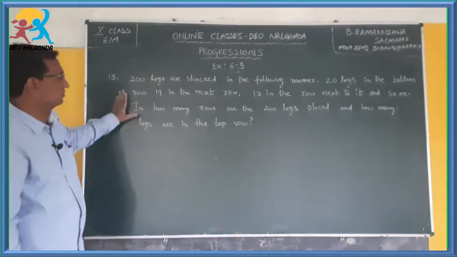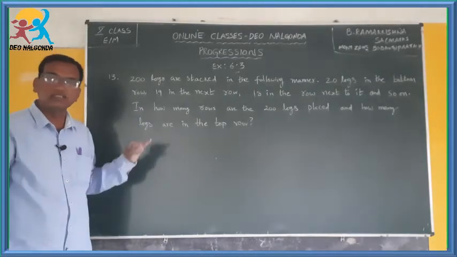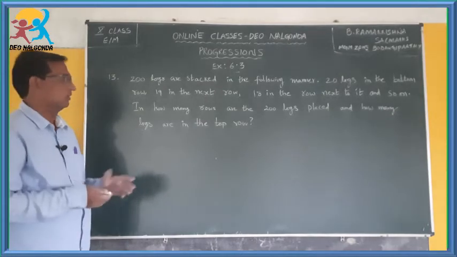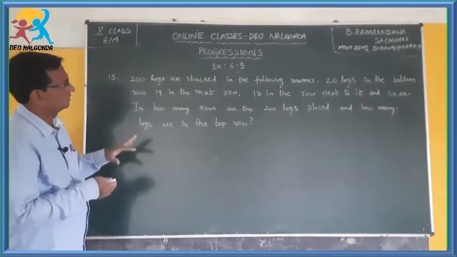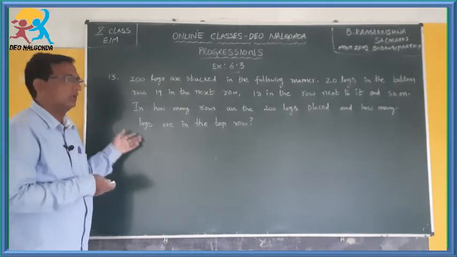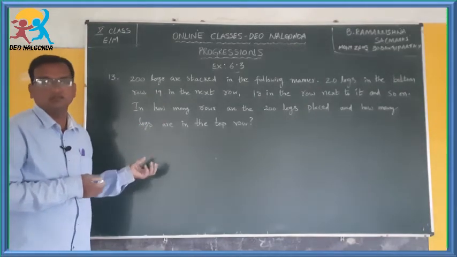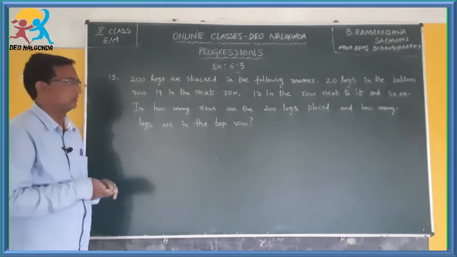Now we have to find the number of rows arranged like that and the number of logs placed in the top row. So what do you understand? How do you do this? Simple. You have to apply the knowledge of arithmetic progression. You can do this problem.